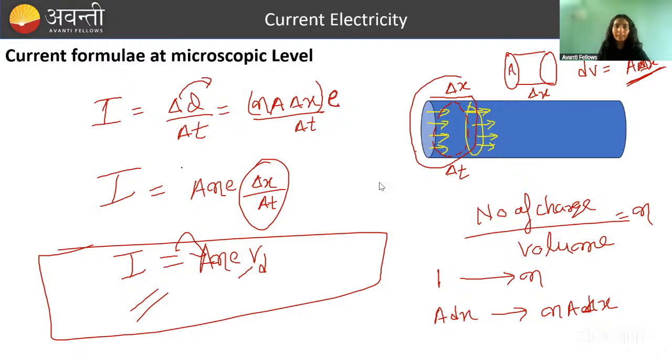But yes, up to this point, I won't say practice questions from current. I would say practice so far questions from capacitor and electrostatics. Okay. From tomorrow's class we will start doing more questions on electricity, because I will discuss then what series and parallel combinations are, and then we will be in a better position to do questions from current electricity.